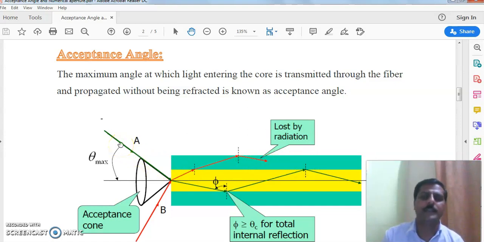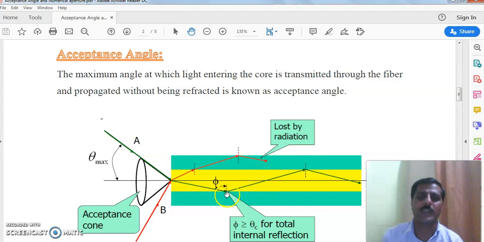A light ray A coming from a source is incident on the axis, making an angle theta max with that axis of the fiber, and enters into the core region, goes toward the core-clad interface, and suffers total internal reflection there.